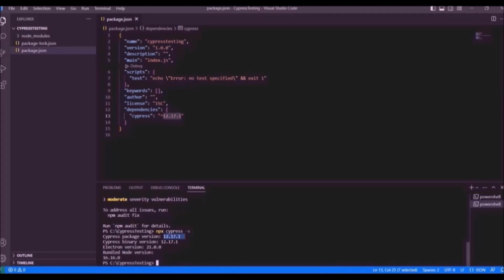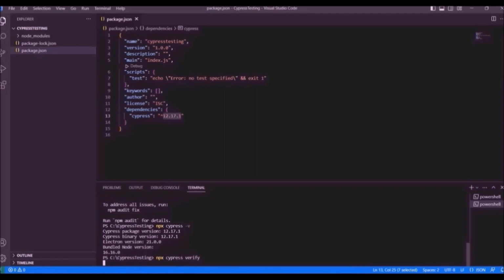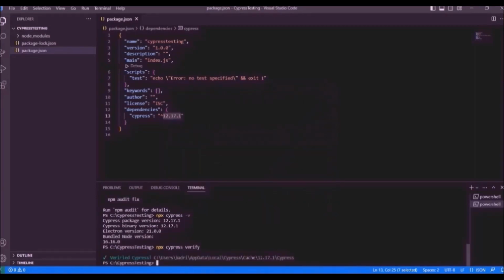So it is showing the Cypress version over here. You can also check if everything is properly installed, all dependencies and all other related things, by using this command. It will take some time. This means Cypress has been properly installed,